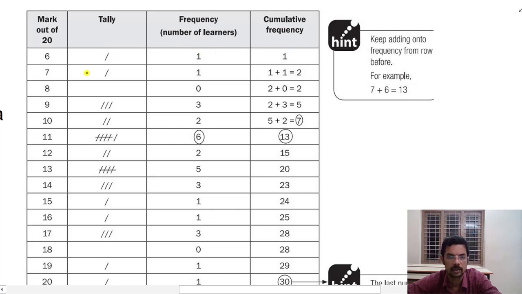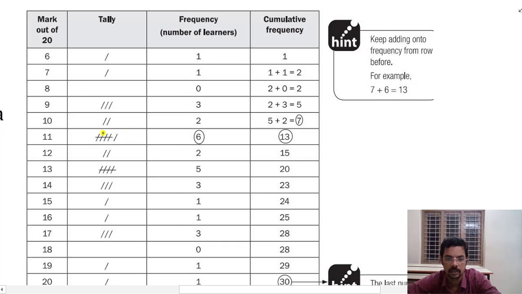For 7, we count the number of 7s in the whole data. Out of 30, only one student got 7 marks, and there were no students who got 8 marks. So this is a discrete arrangement of data, with the tally marks and the frequency.